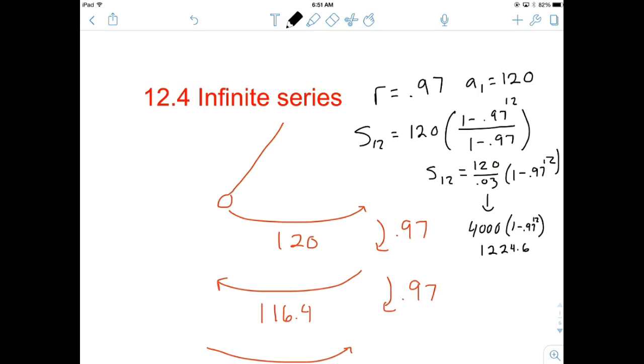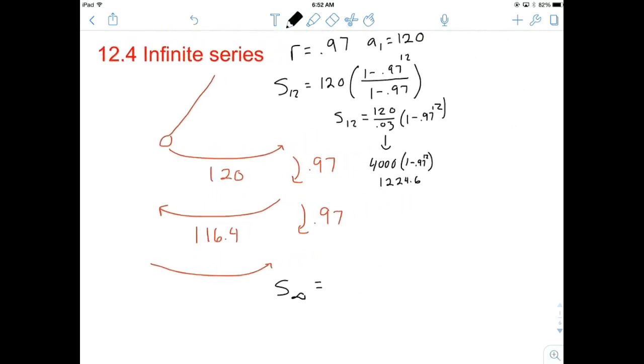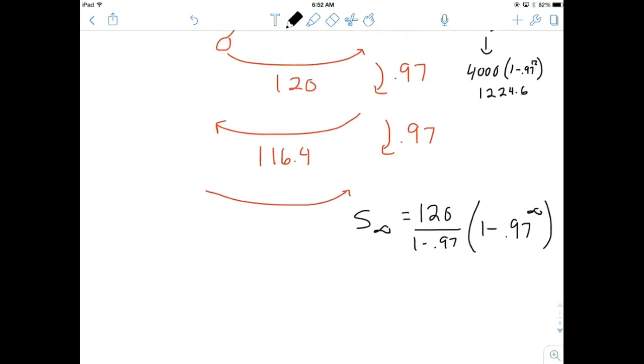Okay, well, what happens if we just let that swing forever? All right, what happens if we change that sum not to the sum of 12, but what if we do like a sum of infinity? All right, let's just say, for example, we could plug infinity in. Well, it's still the same 120, and we're going to end up dividing by 1 minus 0.97. But the only thing that changes here is the 0.97 isn't to the 12th anymore, it's to the infinity. All right, well, we can't actually plug infinity in, but the idea remains.